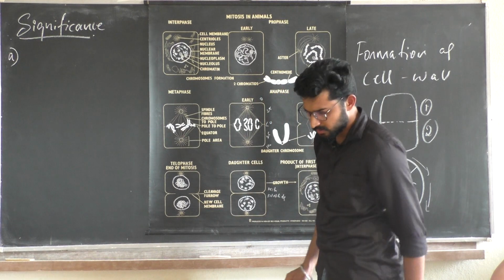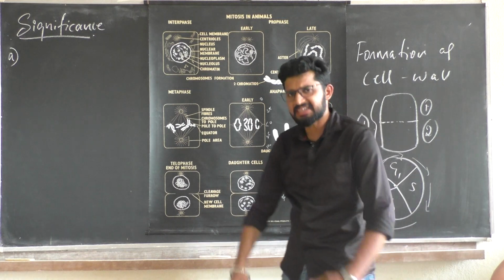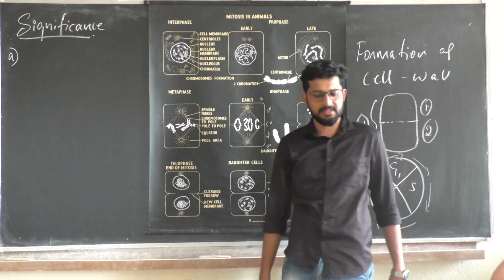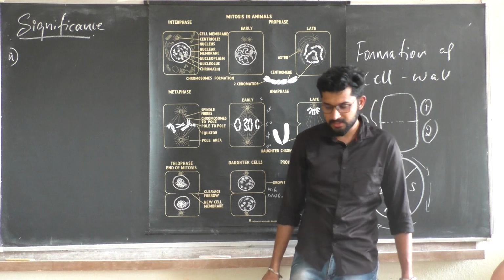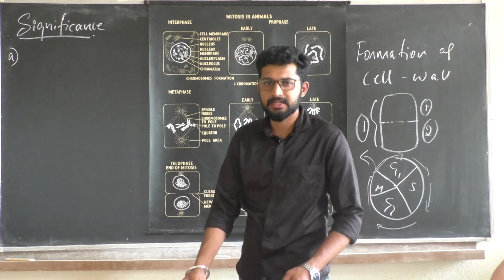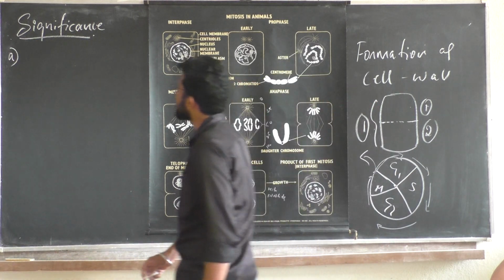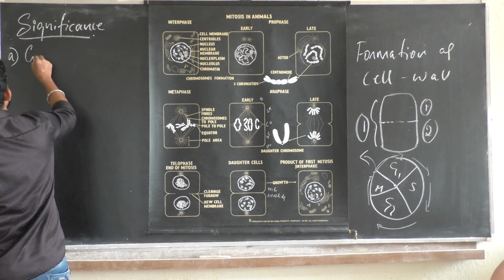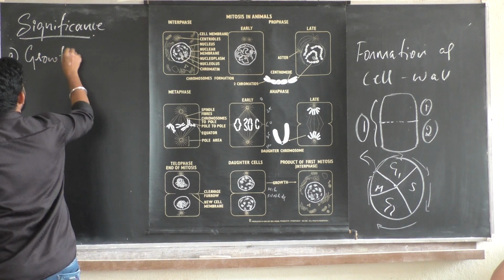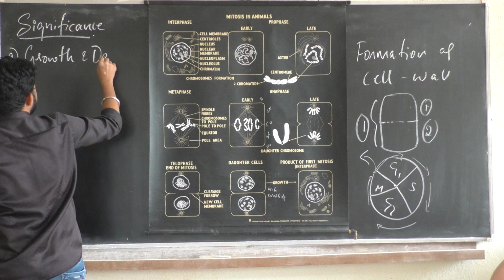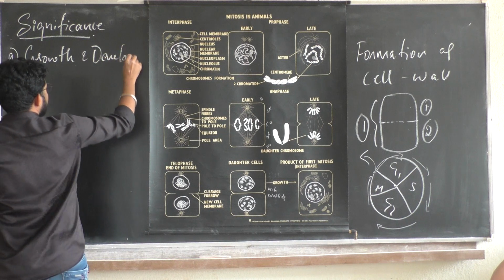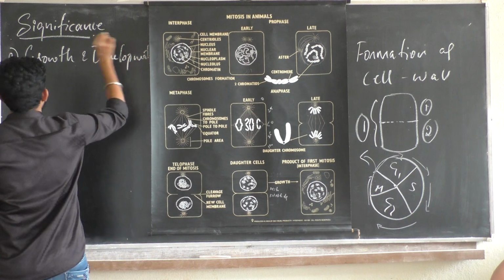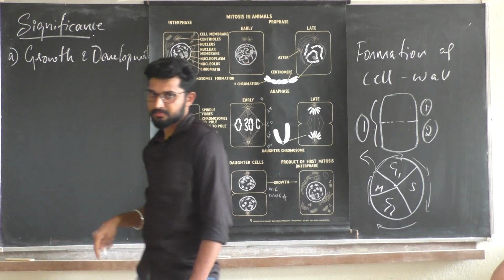As you know, the basic characteristics of an organism are growth as well as development. For growth and development, mitosis is very important.